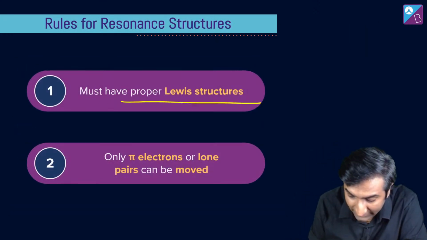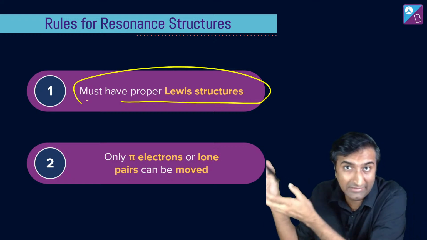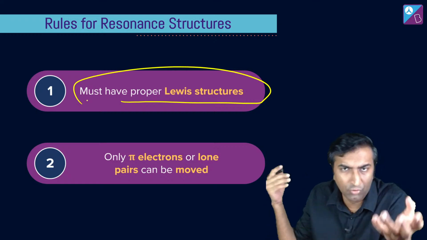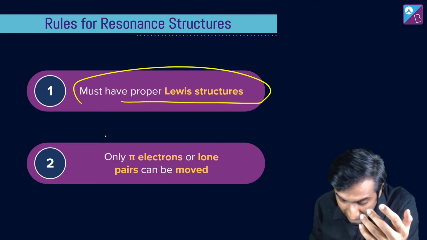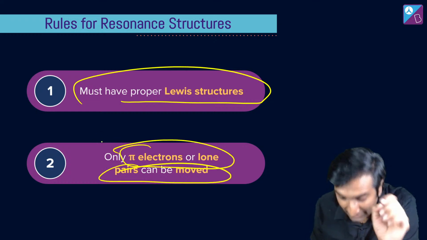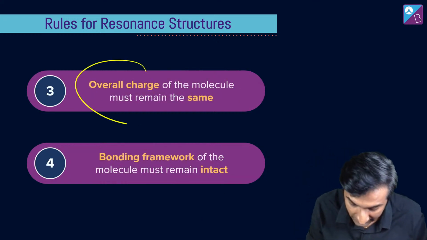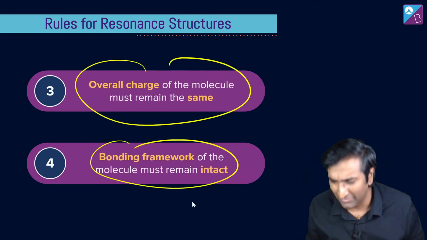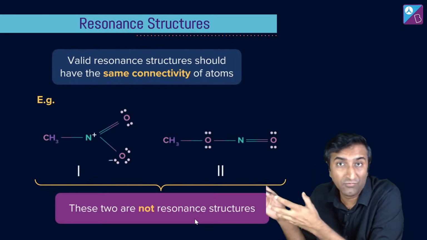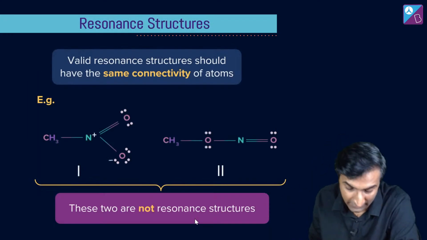Here, the rules are that, if you're going to make these resonance hybrids, maybe you will need to draw them on the board. How do you do that? Only pi electrons and lone pairs can be moved. You cannot move anything else, as obvious as that sounds. Overall charge must remain the same and the bonding framework must remain intact. What does bonding framework mean? If carbon has to have 4 bonds, and so on and so forth.